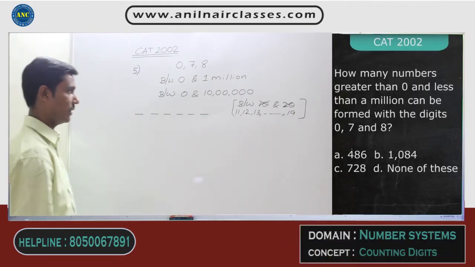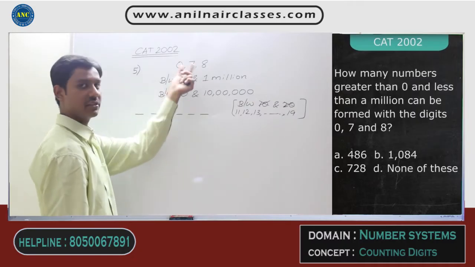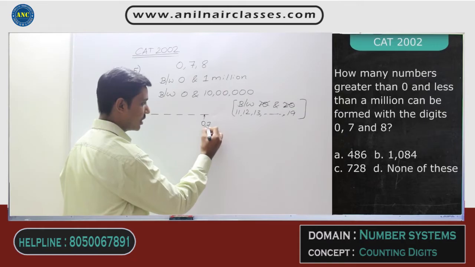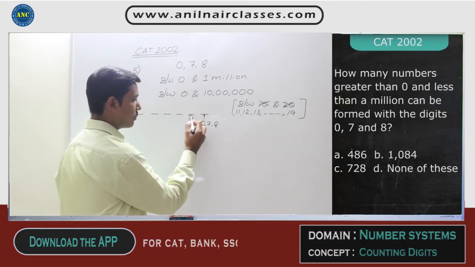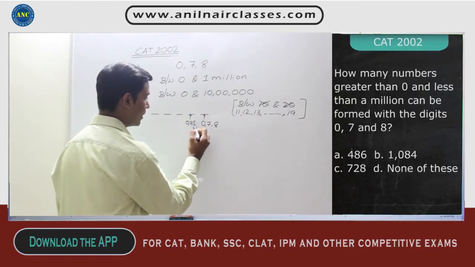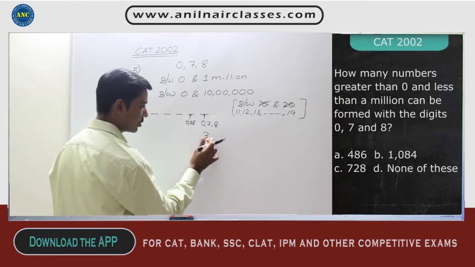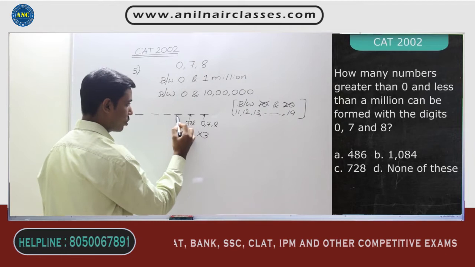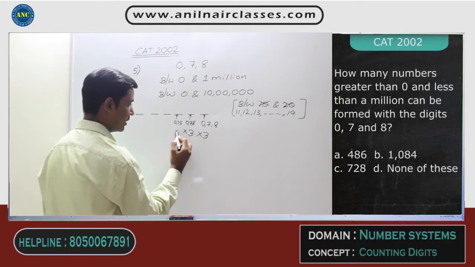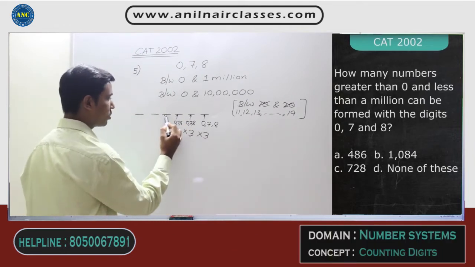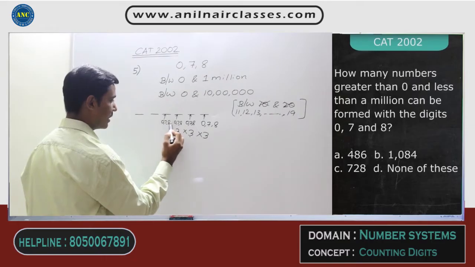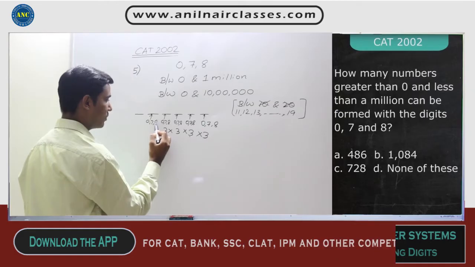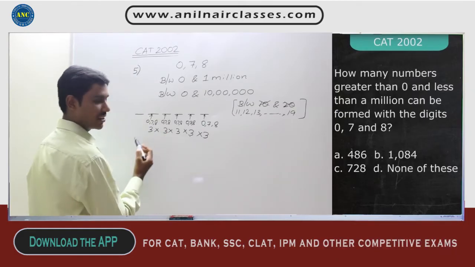Now listen to this carefully. I need to use only these three digits. This position can take any of these three numbers 0, 7 and 8. Similarly, this position also can take any of these three digits 0, 7 and 8. There are three ways of filling this position and three ways of filling this position. This also can take any digit from 0, 7 and 8. Three ways of filling this. This also can take any digit from 0, 7 and 8. Three ways of filling this position. This position also can take any digit from 0, 7 and 8. Three ways of filling this position.